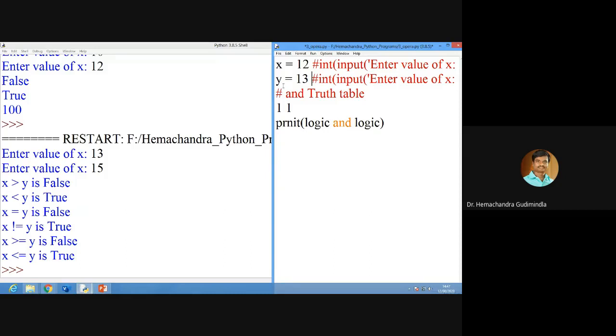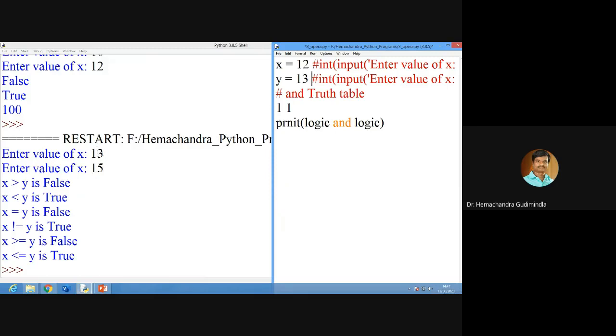Anyway, in C programming, wherever the programming is, you will declare x equal to what, y equal to what, z equal to what. So you will write like that only. But here, in the program itself, you can see on the left side, enter the value of x. So it is easy to view.